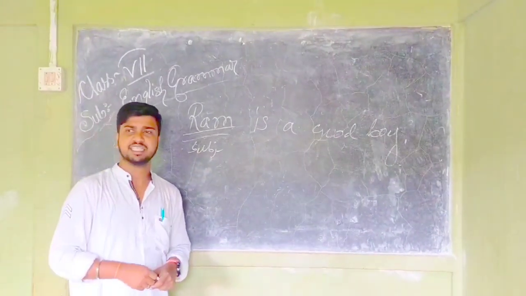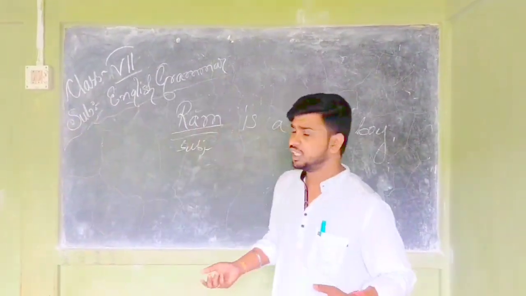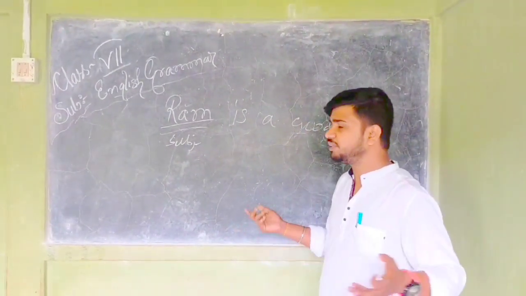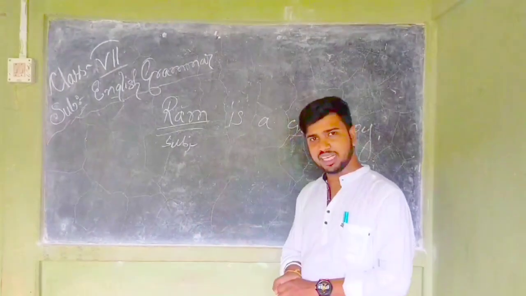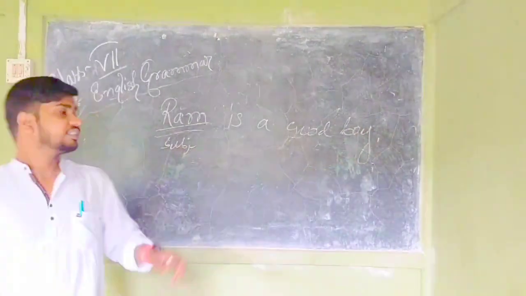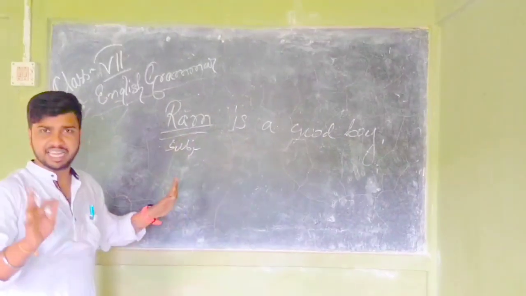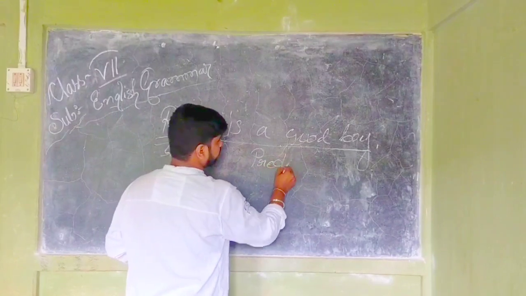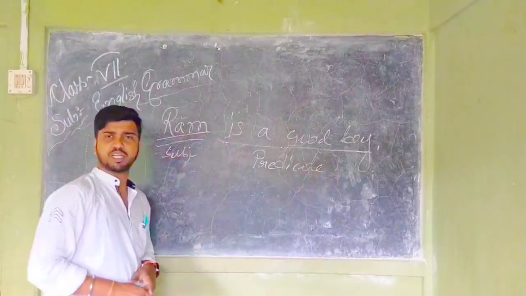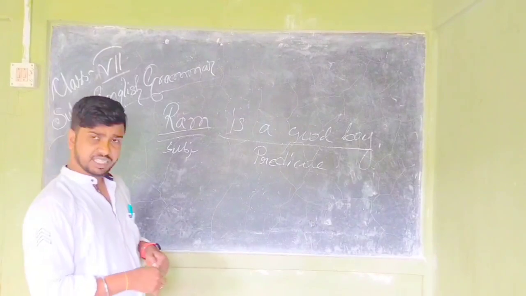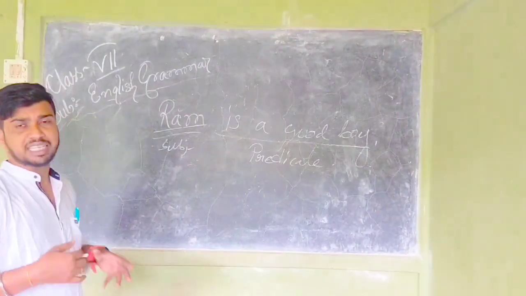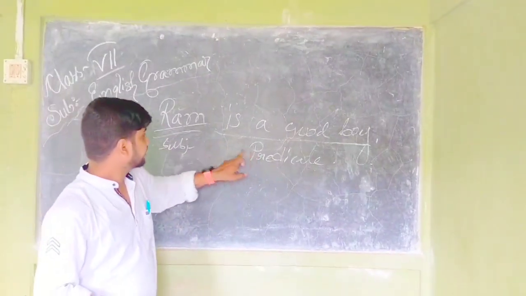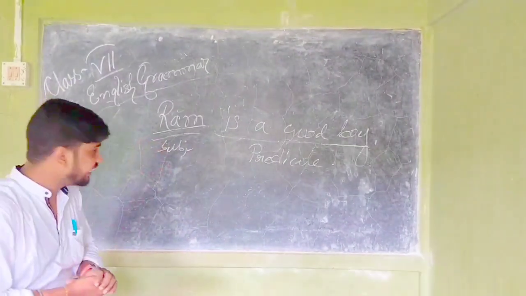It may be a place, a person's name, a thing's name, or an animal's name, etc. Okay, this part is called subject, and the rest of the part is called predicate. So, dear students, what will we learn today? Today we will learn about subject and predicate, and from the example we learned subject is the main part of a sentence.